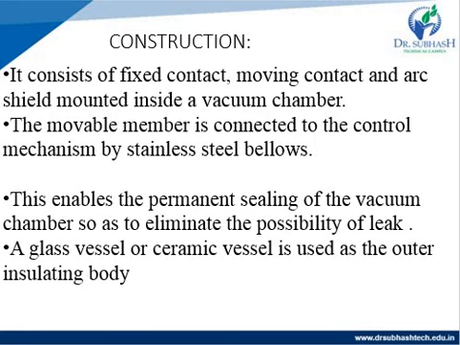The movable member is connected to the control mechanism by stainless steel bellows. This enables the permanent sealing of the vacuum chamber so as to eliminate the possibility of leak. A glass vessel or ceramic vessel is used as the outer insulating body.